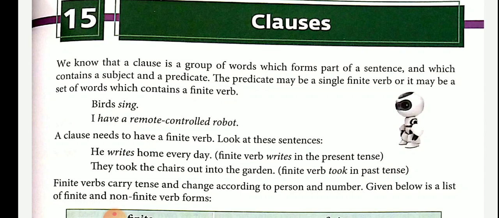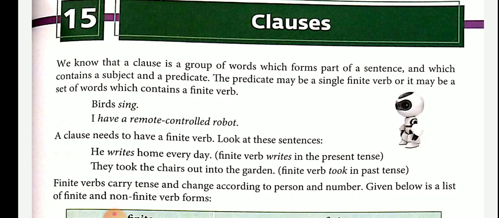Then the ING form, that is non-finite. A finite verb has complete sense, complete in itself. Non-finite is not complete in itself.